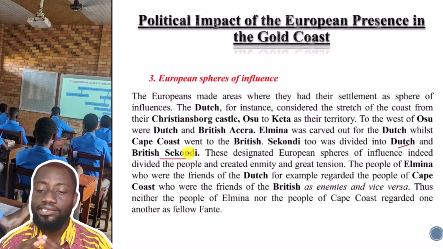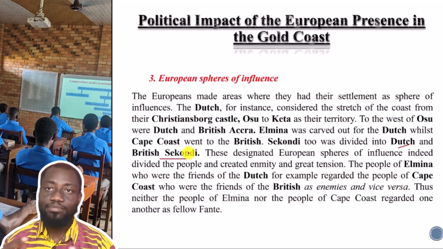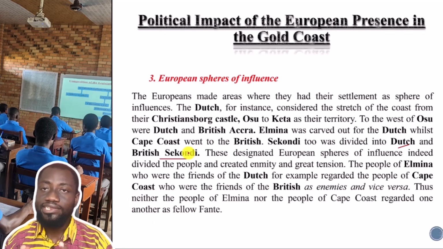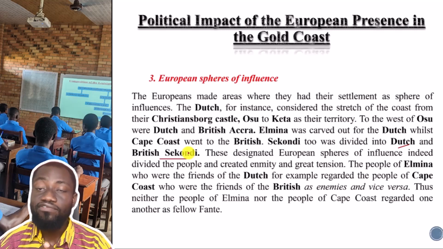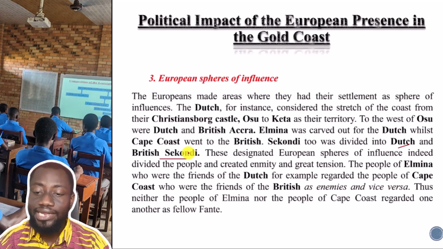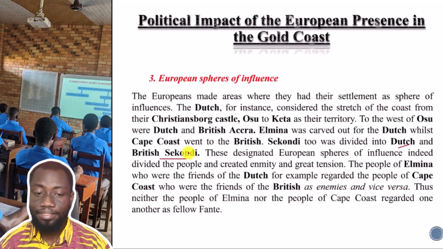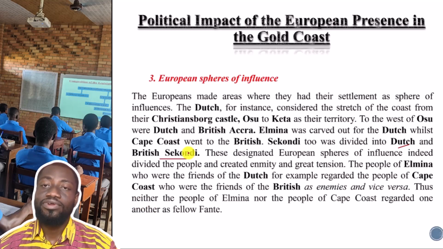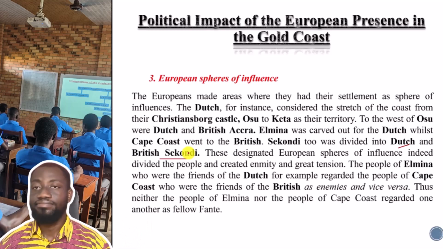Now, these designated European spheres of influence indeed divided the people and created enmity and great tension. The people of Elmina, who were the friends of the Dutch, for example, regarded the people of Cape Coast, who were the friends of the British, as enemies, and vice versa. Thus, neither the people of Elmina nor the people of Cape Coast regarded one another as fellow Fante.